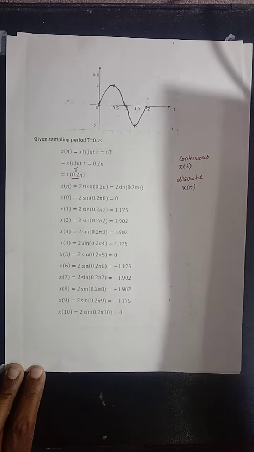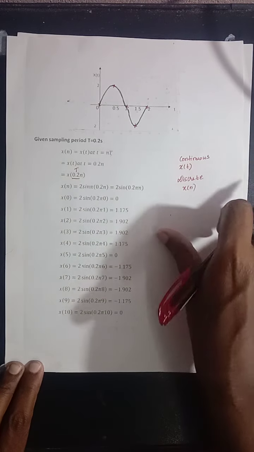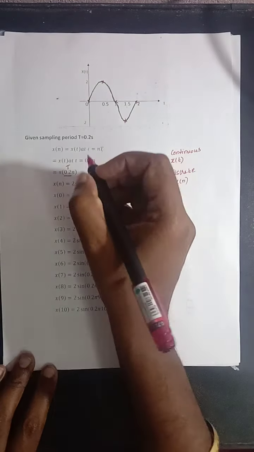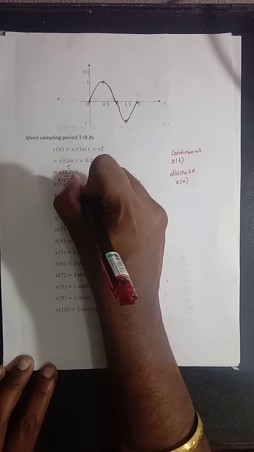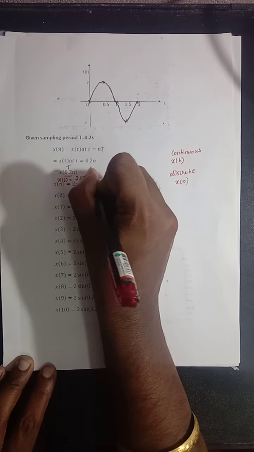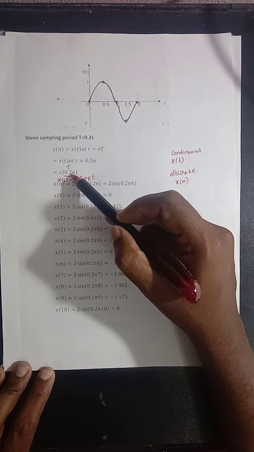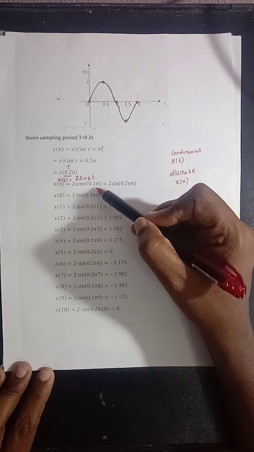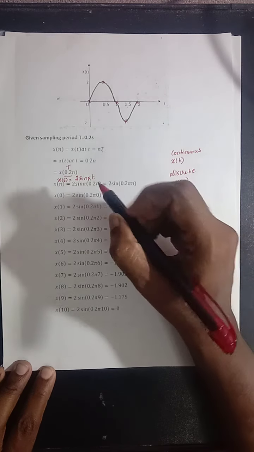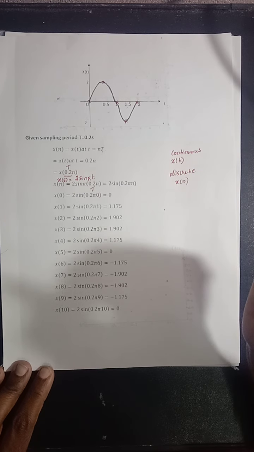Okay, now what is the given signal? The given signal x of t is equal to 2 sin pi t. In place of t, we are substituting 0.2 into n. That is, in place of small t, we have to substitute n into capital T. The value of capital T is equal to 0.2.